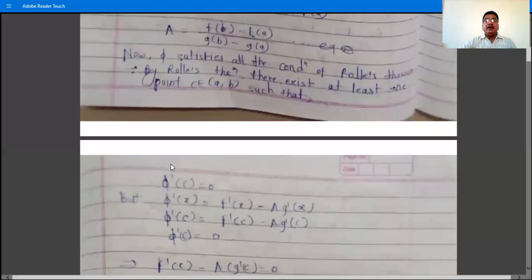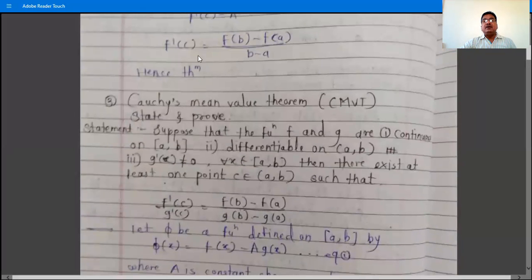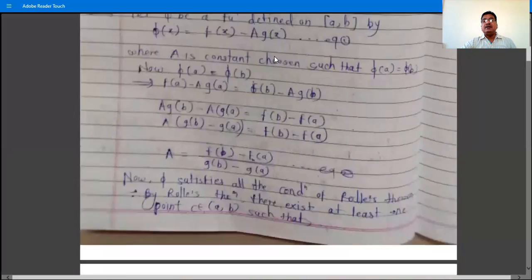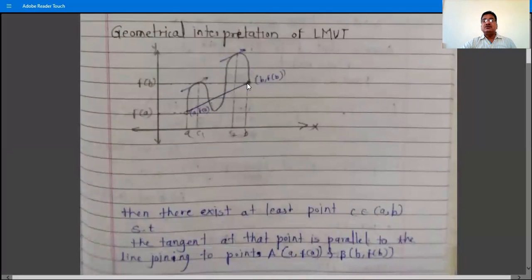So what do we have in Lagrange's mean value theorem? f dash c. What is f dash c? The meaning of f dash c is the slope of the tangent at the point c. And f of b minus f of a divided by b minus a is the slope of the line passing through these two points, a f of a and b f of b. What is the slope of any line? It is the difference between the y coordinates, that is f of b minus f of a, divided by the difference between the x coordinates, that is b minus a.